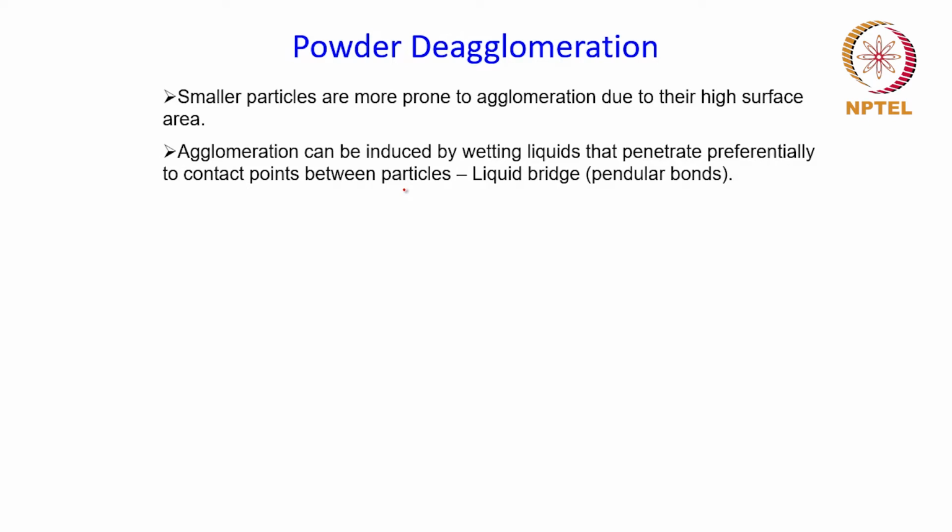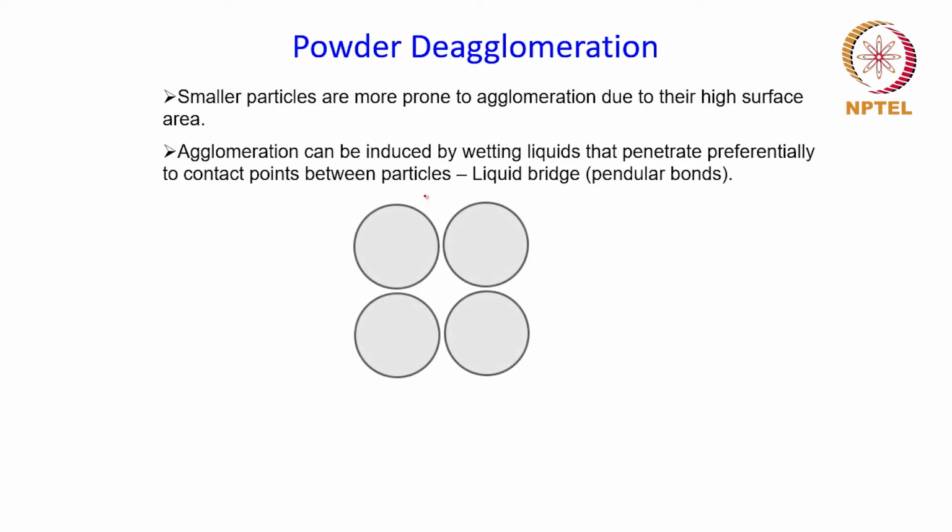So during transportation and during handling of the powder, there are chances of the moisture from the atmosphere being absorbed by the powder, and as a result of that moisture, the liquid will penetrate particularly to the contact points between the powder particles, and this will form a liquid bridge. For example, if you consider these spherical particles over here in this diagram, these are the contact points between the particles.